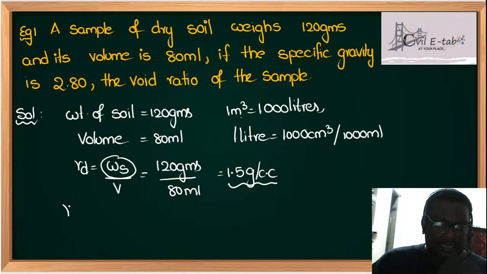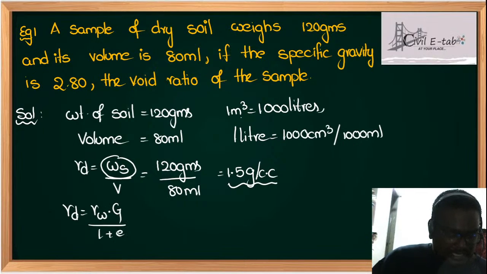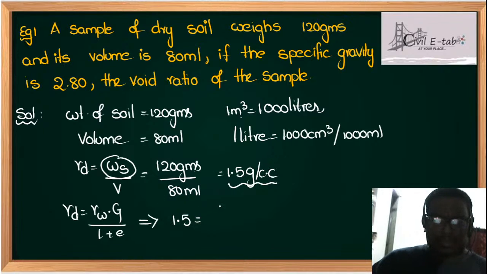And you know gamma D is equal to what, students? Gamma D is equal to gamma W into G upon 1 plus E. So that is the relation. From this, 1.5 is equal to, what is gamma W? 1.